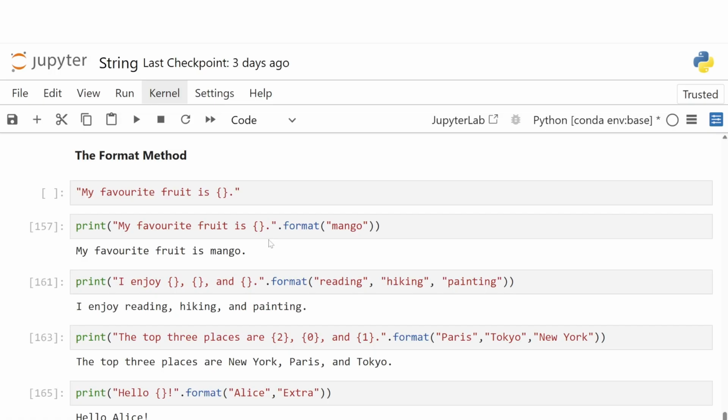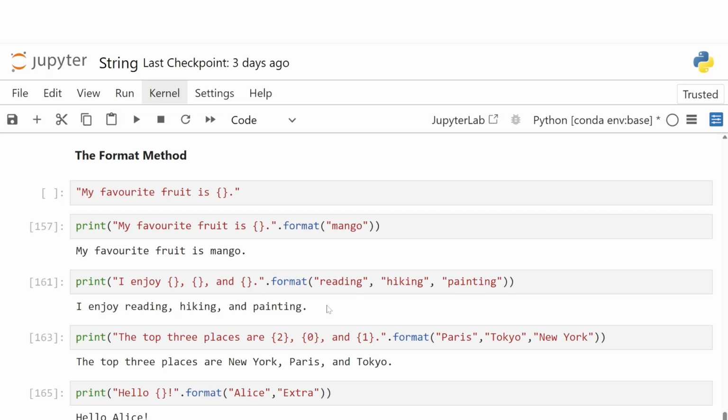Now you might be wondering, can we add more than one placeholder? Absolutely. You can add as many as you like. So let's try another example. For example, print "I enjoy", then we have three placeholders, .format(reading, hiking, painting).